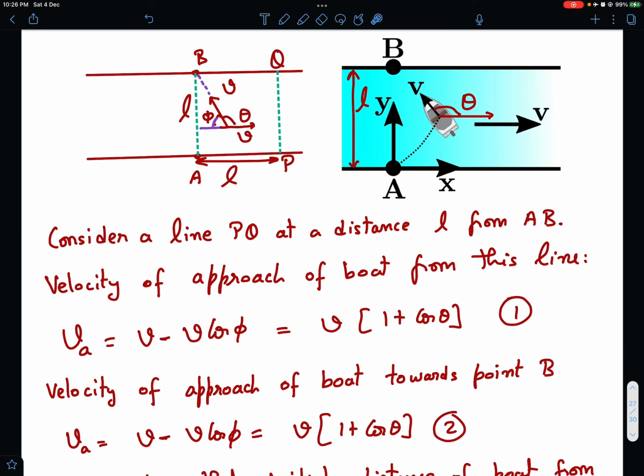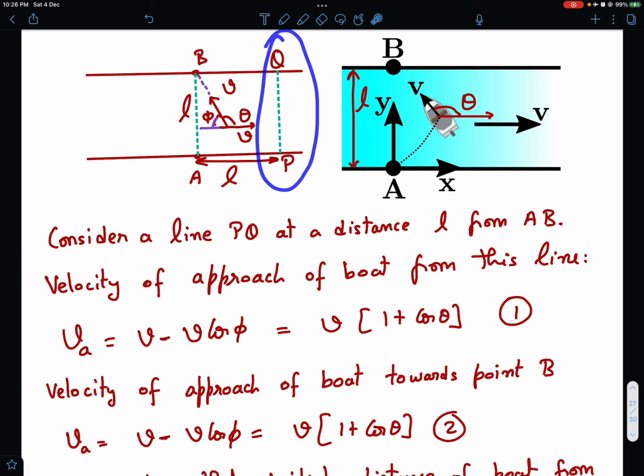Why? Because phi is this angle, that is 180 minus theta. So V and minus V cos phi. So the superposition of these is the approach velocity of the boat towards point B.